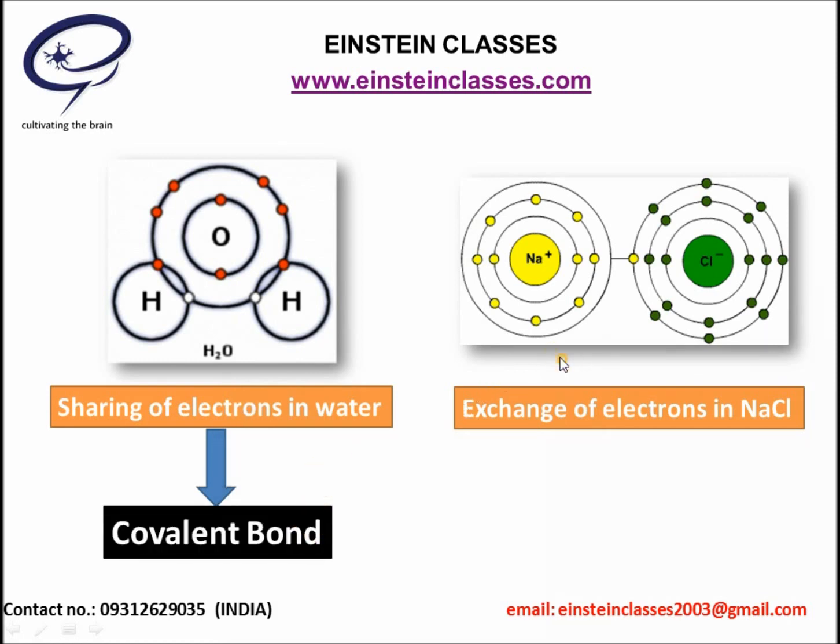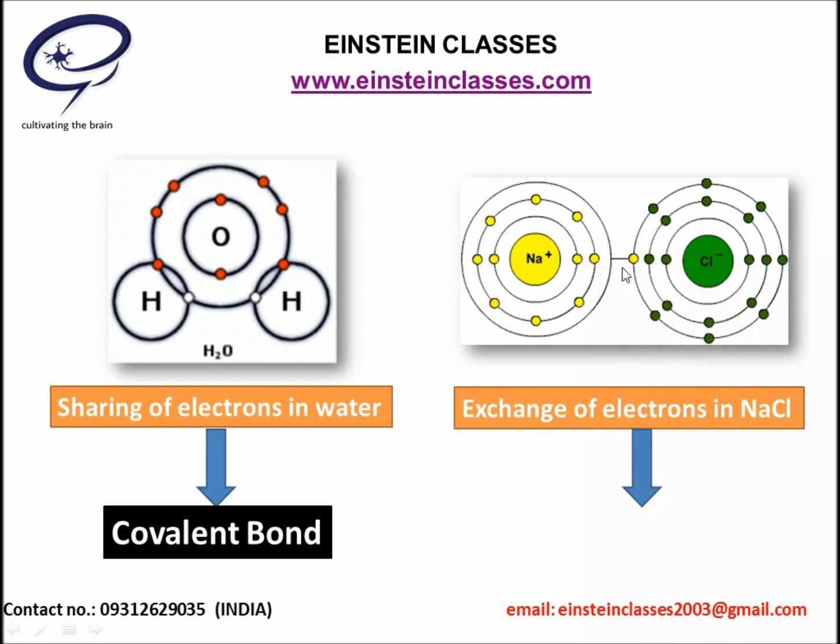Now we will see the other way of completing the valence shell, the outermost orbit. Sodium has a total of 11 electrons, that is, 1 electron is extra in the outermost orbit. If it loses this 1 electron, then its outermost orbit will have 8 electrons. So this loss of electron is required to complete the outermost orbit of the sodium atom. Now the Cl atom has 7 electrons in the outermost orbit, a total of 17 electrons. So it requires 1 electron to complete its outermost orbit.